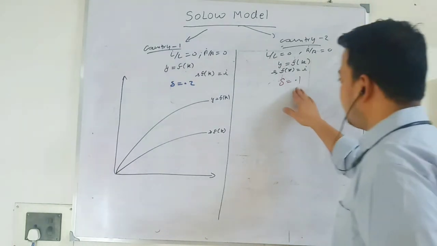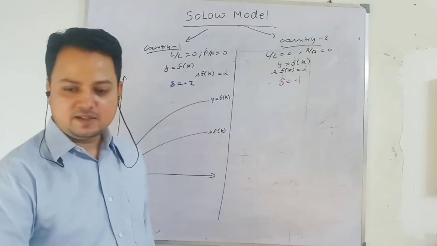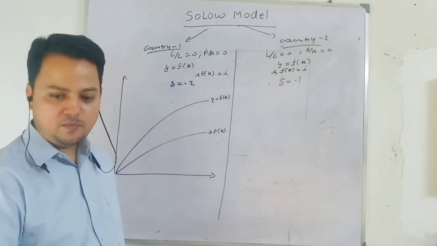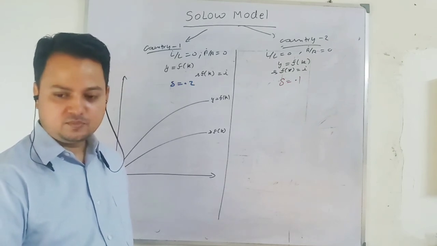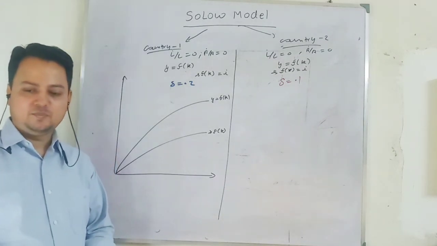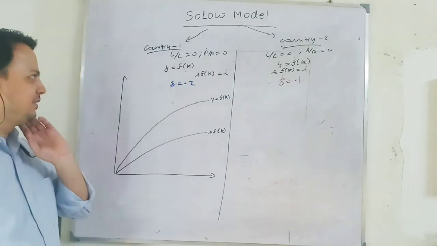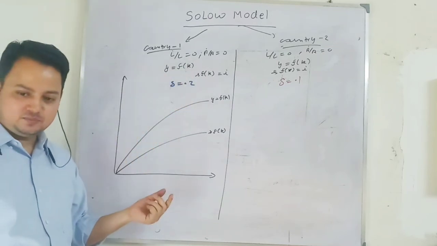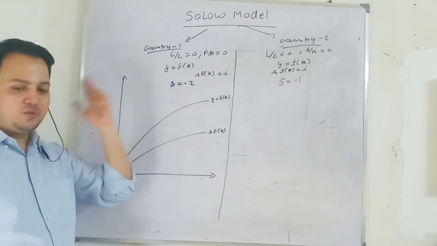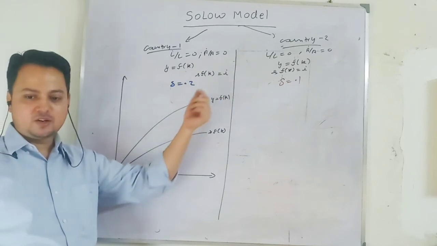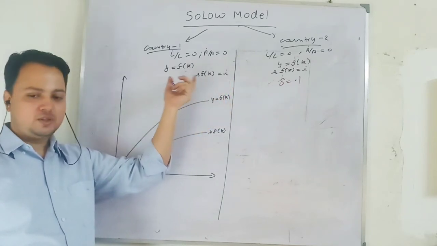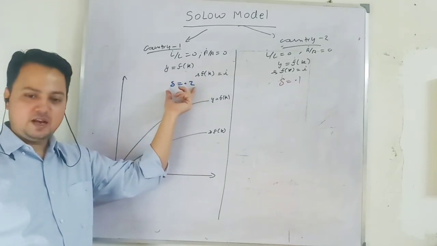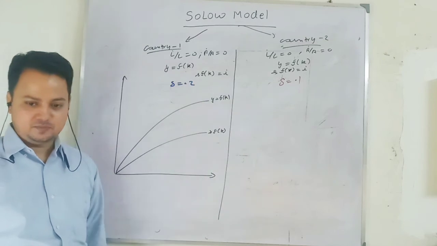One country has a depreciation rate of 10% and the other country has a depreciation rate of 20%. Then what will happen? So what we are saying is that we are considering two countries having the same saving rate, constant population growth which is 0, constant technological progress which is 0, and the same production function. Everything is same. The only difference is that one country has more depreciation than the other country.